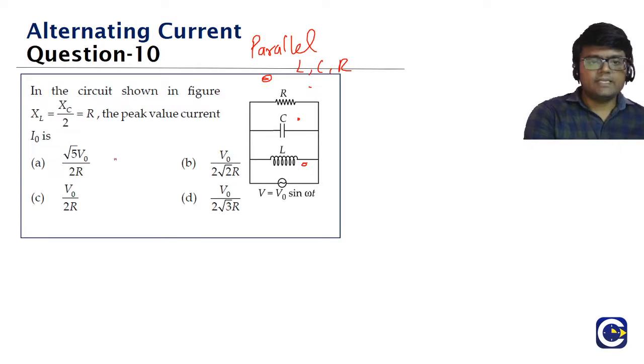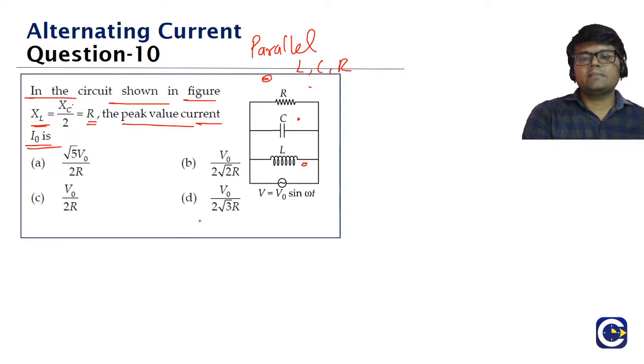Maybe you can try this question, but I'll also explain this in detail. In the circuit shown, XL is equal to XC by 2 is equal to R. Means they are giving the relation between the inductive reactance, capacitive reactance and resistance value. We have to find the peak value of current I0.